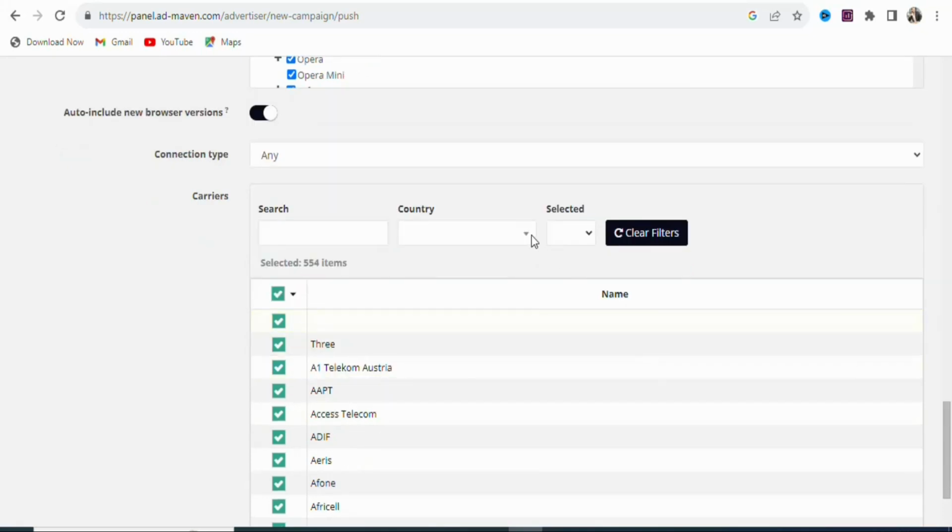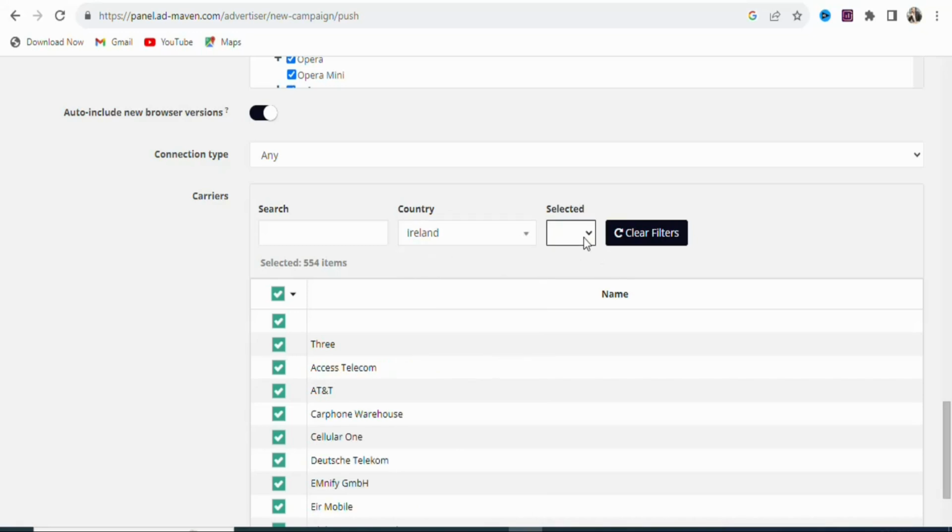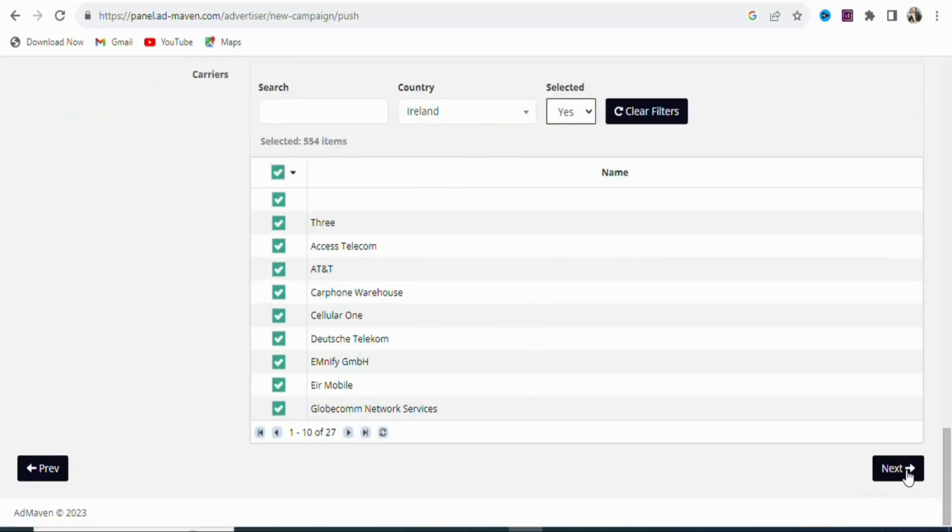Once that is done, you can see country right here. Click on it and then select Ireland. We are selecting Ireland. Just type Ireland right here. Once you type Ireland, you can see it. Click on it and then click right here. Once you click on it, select yes. As you can see, that has been done. Once that is done, you are going to scroll down. Once you scroll down, you are going to click on next.